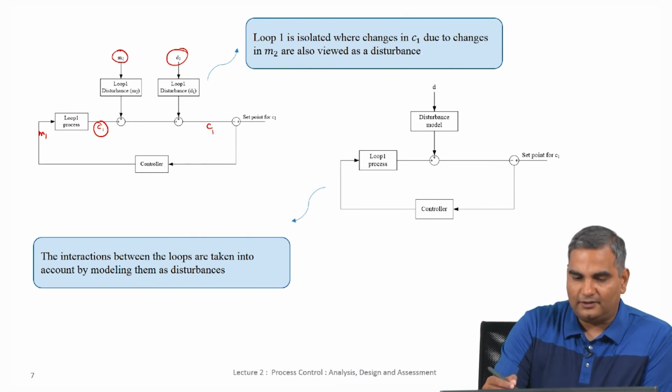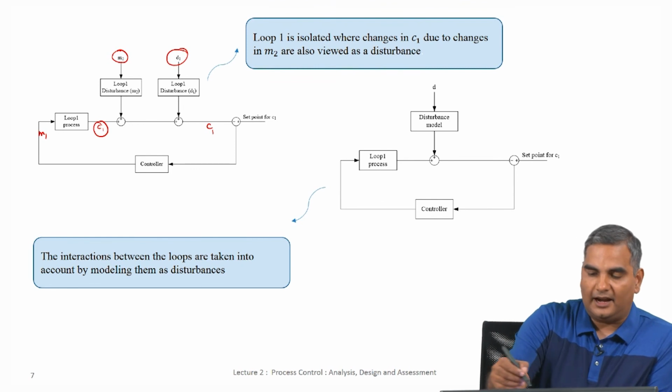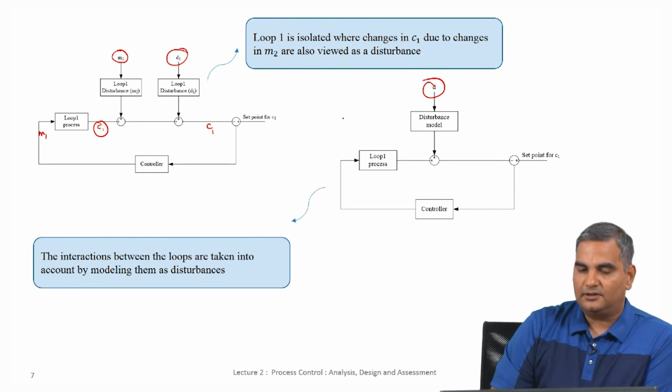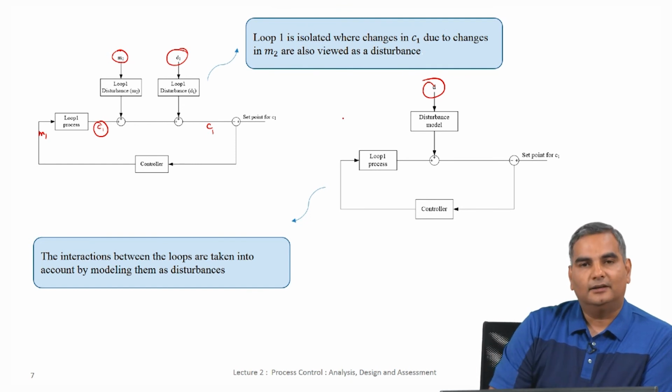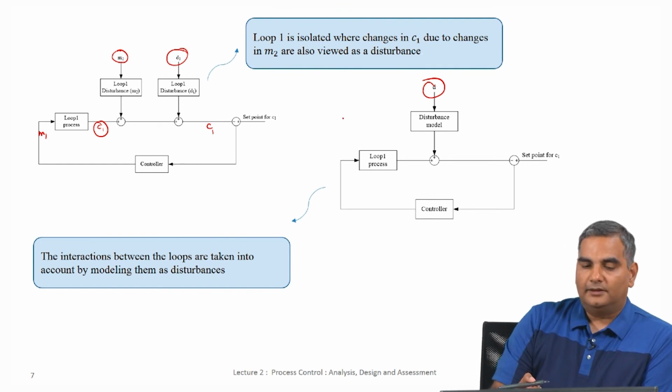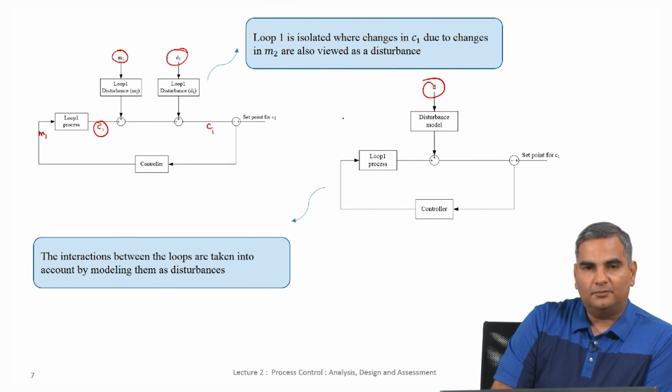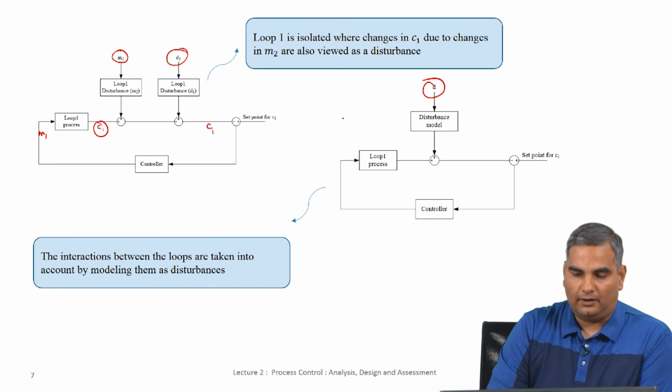Now, a further simplification is, because it is linear, I can add all of this and say this is one disturbance, and then I have a disturbance model. Now, this looks like your standard single input single output controller. There will be a corresponding single input single output feedback block for the C2 M2 pair also.